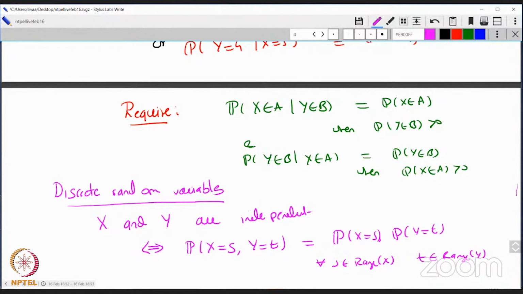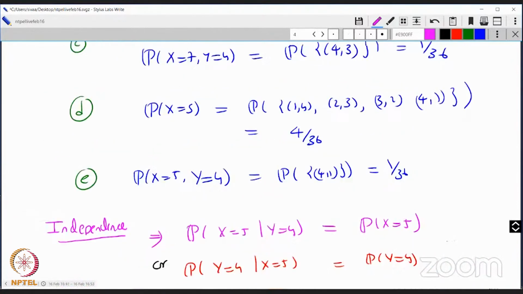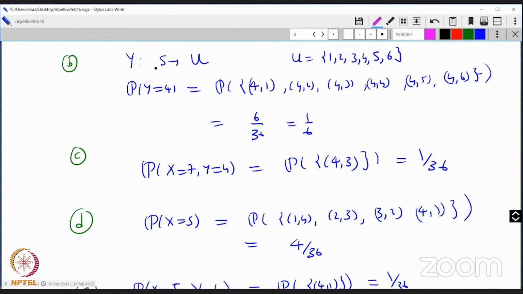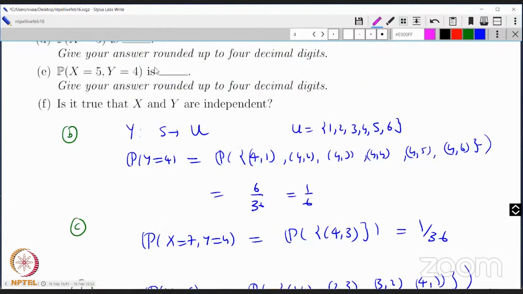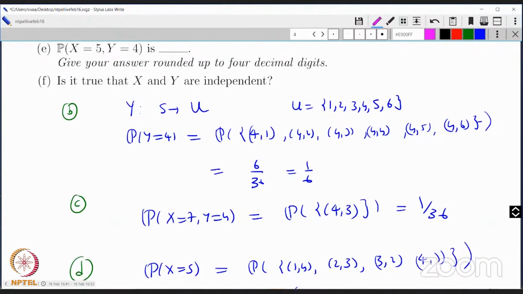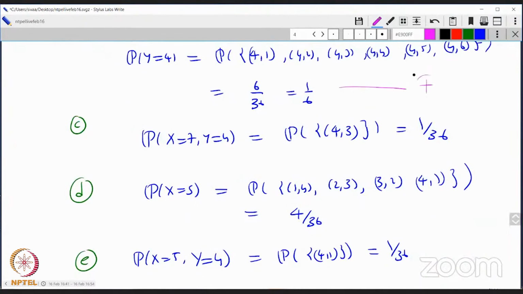So what's the question asking you? The question is asking, are x and y independent? But what have we noticed? You look at the probability y equal to 4 here. Let's call this a plus sign. That's 1 over 6. The probability x equal to 5 here is 4 over 36. There's a plus sign. Then the joint probability of x equal to 5 and y equal to 4 is 1 over 36. This is 3 plus signs. So you look at plus, plus, plus, and you notice that the joint probability is not equal to the probability of this times the probability of this.